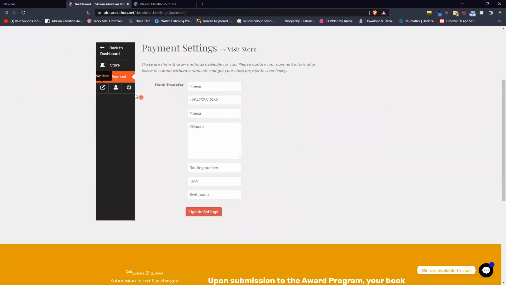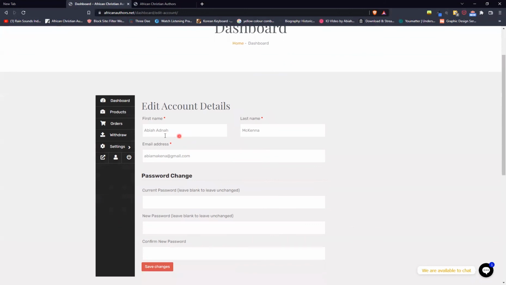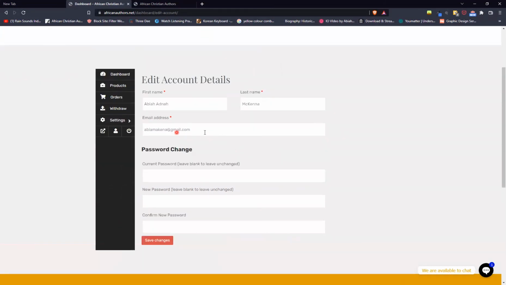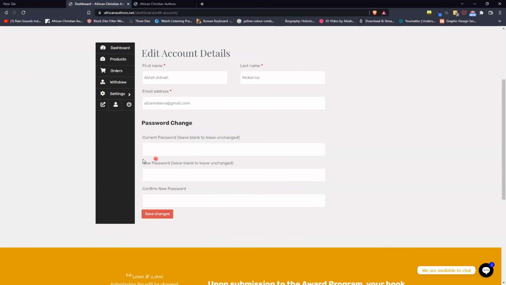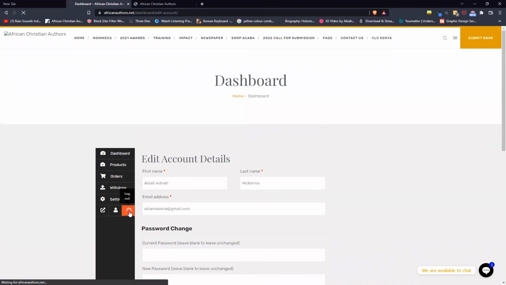And then let's look at your account details if you'd want to make some changes. So this is your account details. So you have the names, you can change that. You have the email address, and if you'd want to change your password, then you're able to do that from this section. Once you're done, it's important for you to log out so that you keep your account secure. We look forward to more sales.